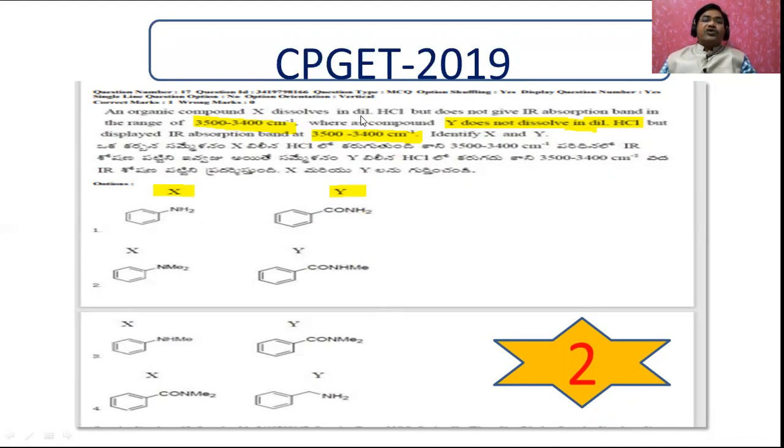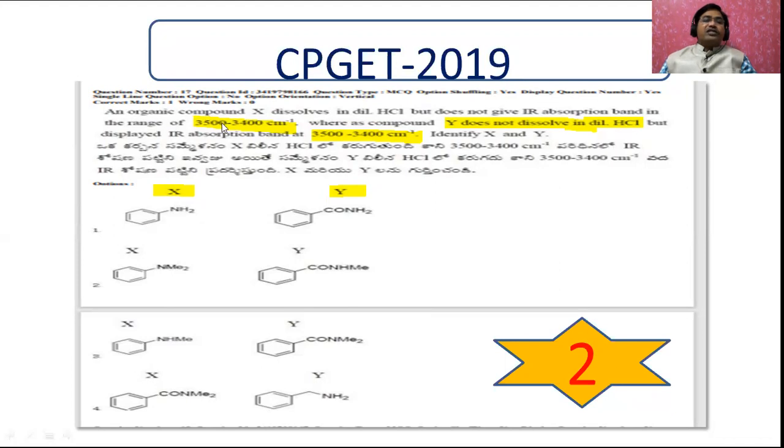Compound X dissolves in dilute HCl because it is basic in nature, because it is a tertiary amine where a lone pair of electrons is there. It can accept the proton. That's why it forms a quaternary salt. That's why it dissolves. And why does Y not dissolve in dilute HCl? Because it is an amide. Amide is not a base, not acidic. It is amphoteric in nature, weakly acidic and weakly basic, depending on the experimental condition.